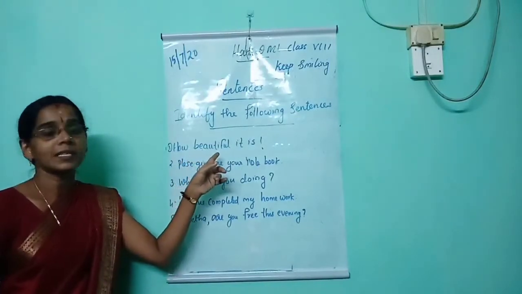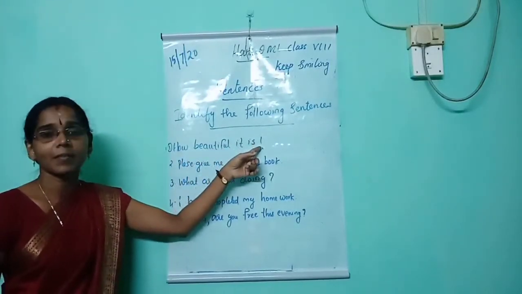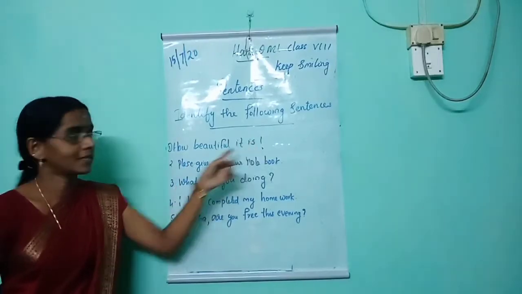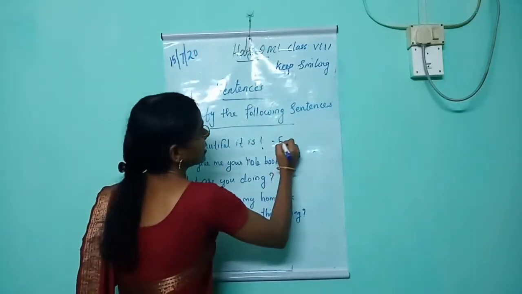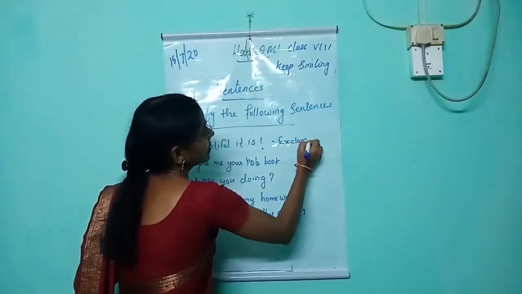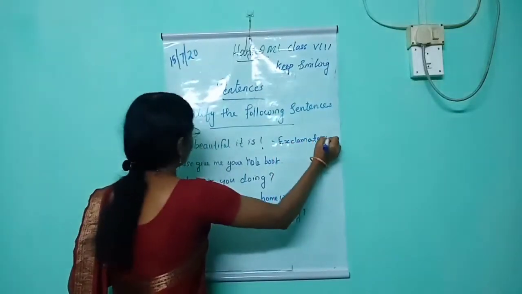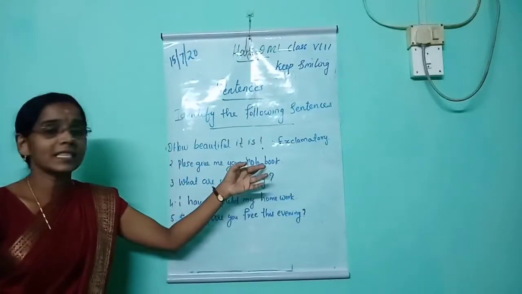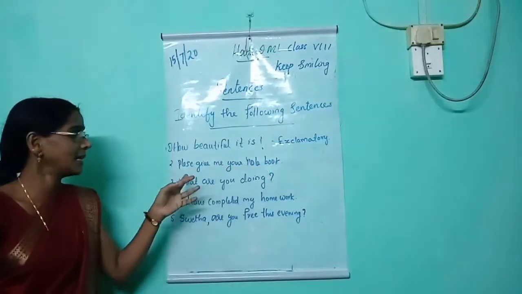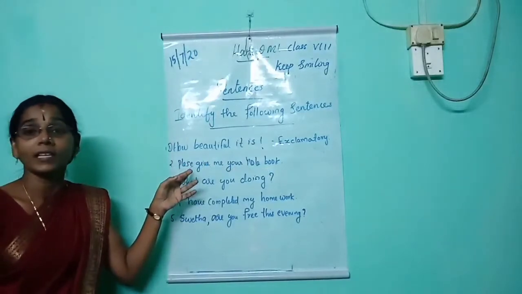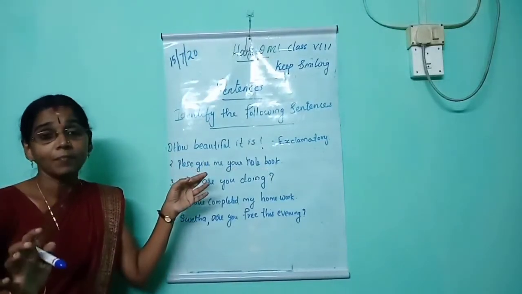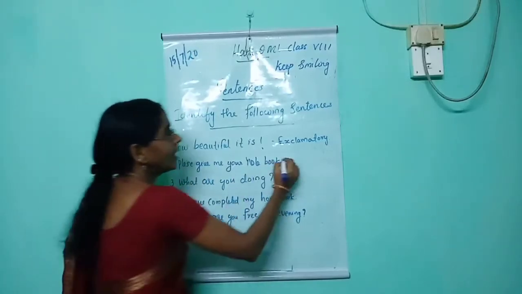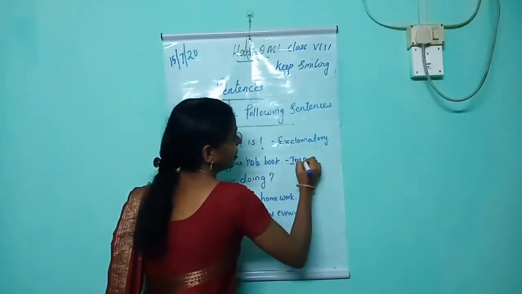What type of sentence is this? This sentence ends with an exclamation mark. So we can say it is an exclamatory sentence. First one is exclamatory sentence. Second one is please give me your notebook. Who will say the answer? Okay. Imperative sentence. An imperative sentence always begins with a main verb. If it is a request, we use the word please in front of the sentence. So this one is an imperative sentence.